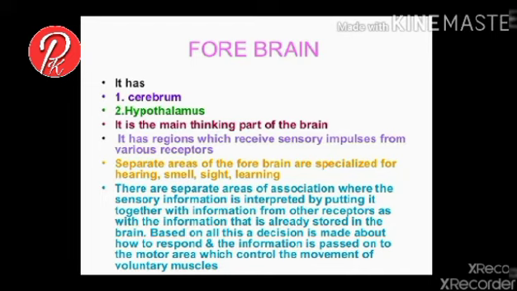It also contains a number of specialized areas for hearing, smell, sight and learning. These are the areas where the sensory information arrives and is processed and transferred to the motor area, from where motor neurons travel with this information to different parts of the body.